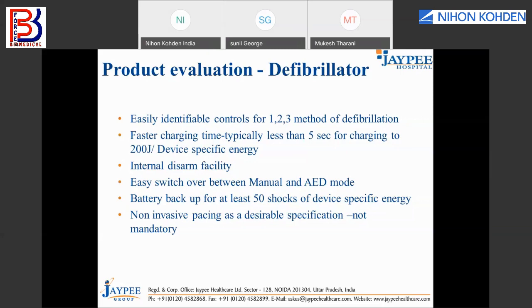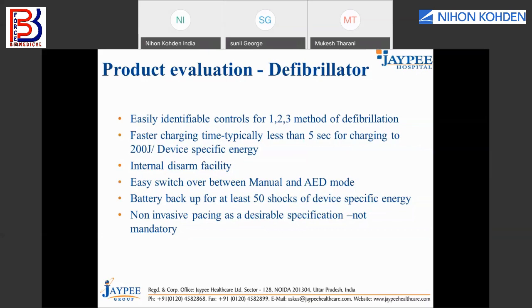That is number one. Number two, the faster charging time. Right now you must know how crucial time is for defibrillation. If you remember, in the last presentation we discussed the importance of time in defibrillation, right? If you're able to defibrillate in the first minute, you have a better survival rate. If you defibrillate in the 10th minute, you have the least survival rate.